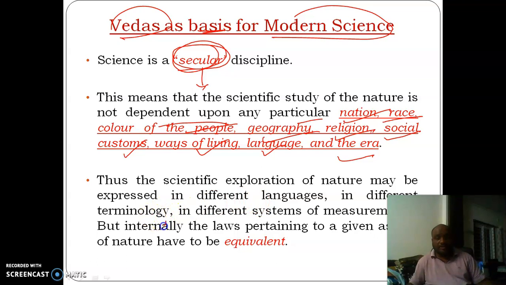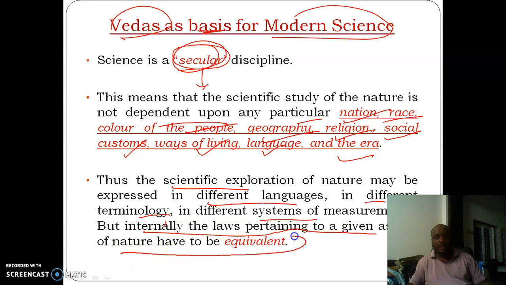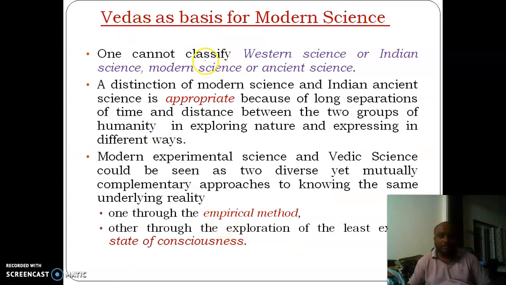Whereas the scientific exploration may be expressed in different language, different terminology, different systems of measurement, but internally the laws pertaining to a given aspect of nature have to be equivalent. Whatever may be the language, the system of measurement, or the terminology used, the basic aspects of nature should be equivalent. So now one cannot classify Western science or Indian science, and modern science or ancient science.